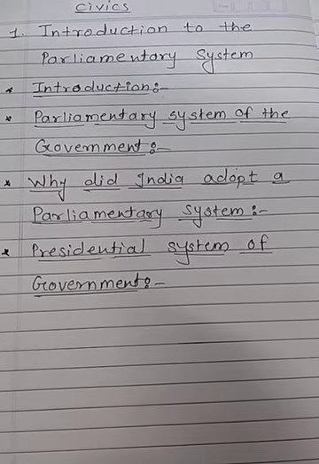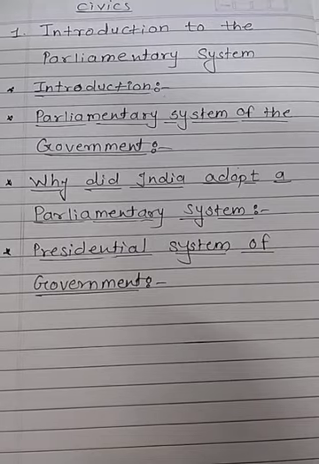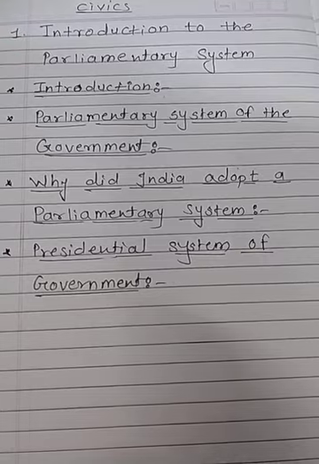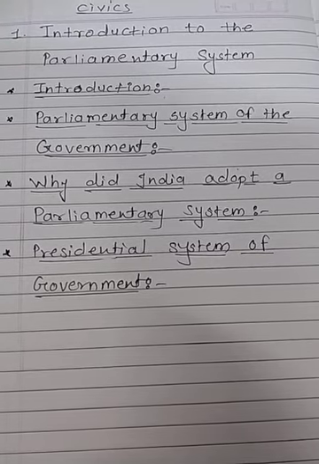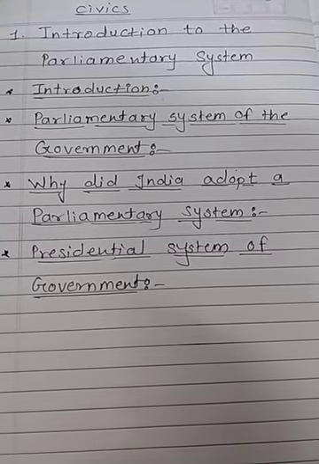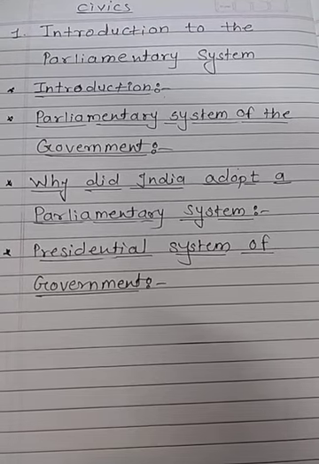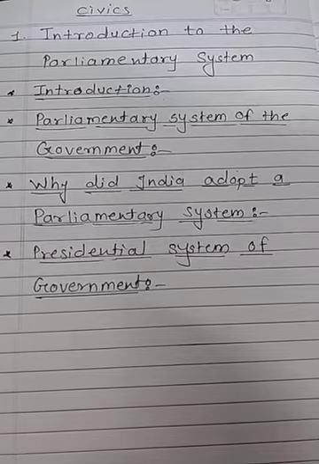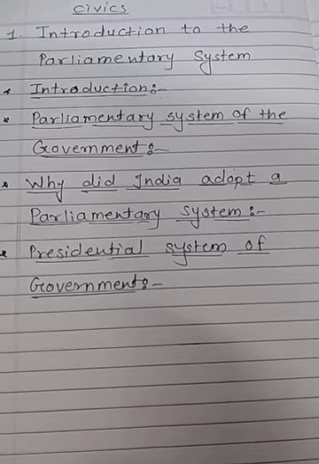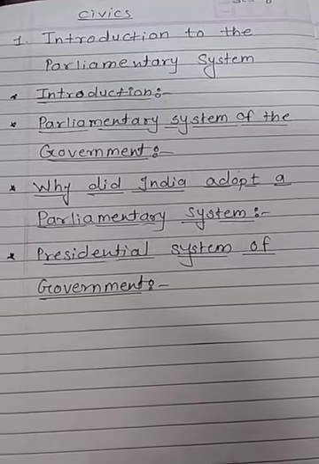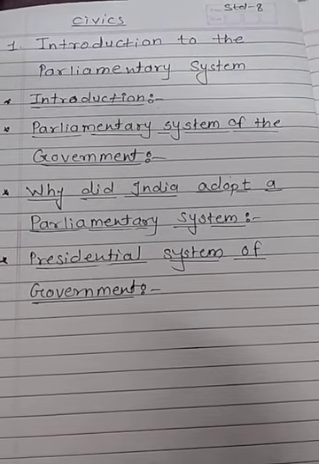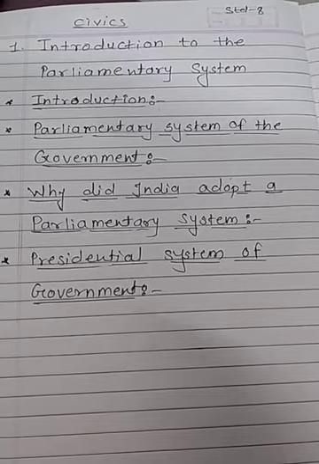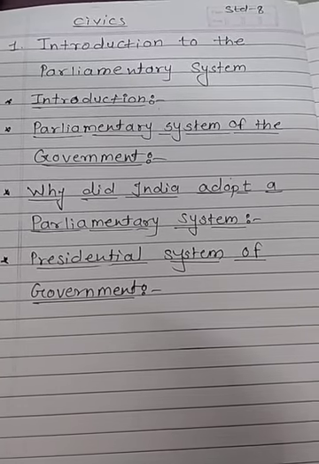an executive in the parliamentary system. In parliamentary system, the executive has a dual responsibility: as an executive to implement laws, and as they are the members of the legislature, they also have to fulfill responsibilities of the legislature. The Prime Minister and the Council of Ministers are responsible to the legislature for all their actions and policies. It means that the Council of Ministers has to work with the legislature. It is for this reason that the parliamentary system is known as responsible system of government.